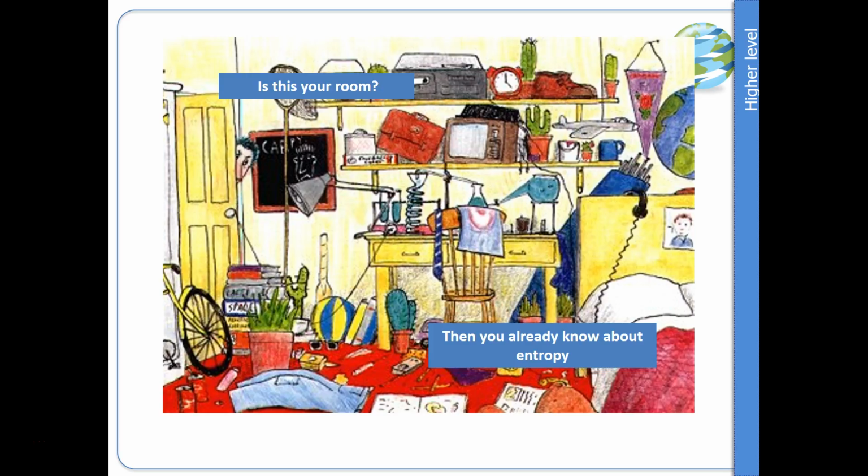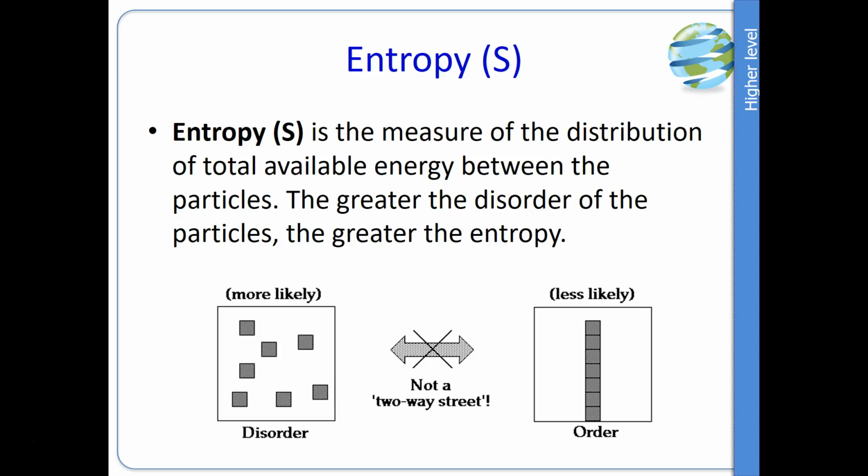So does this look familiar to you? Is this your room? If so, then you've already got a pretty good idea about what entropy is. Entropy is disorder, it's a mess. Now in chemistry, entropy is given the symbol S, and it must be a capital S. It is the measure of the distribution of total available energy between particles. Now the greater the disorder of the particles, the greater the entropy, the bigger the number.